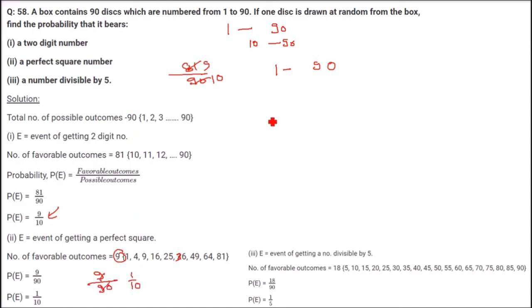A number divisible by 5. So you just have to write the table of 5. Write 5 till 90. You have to include 90. And count how many numbers there are. There are 18. So 18 are our favorable outcomes. And how many numbers are there in total? 90 of course. So 18 by 90, which is going to be 1 by 5. This is the probability of getting a number divisible by 5.